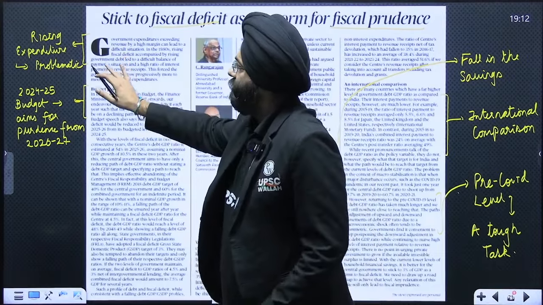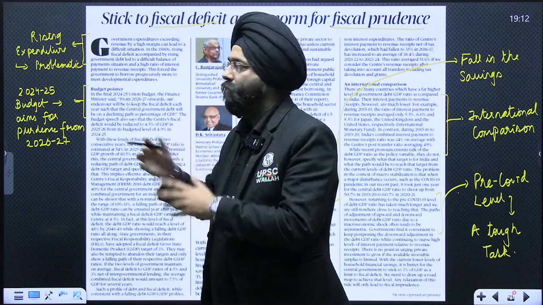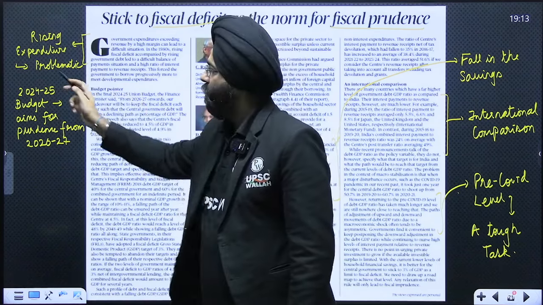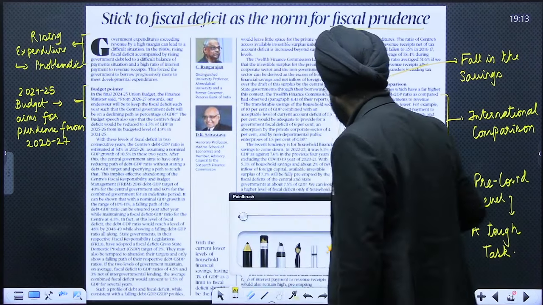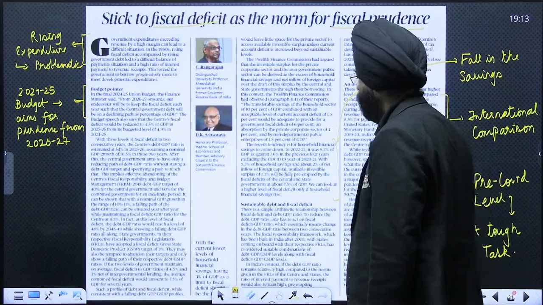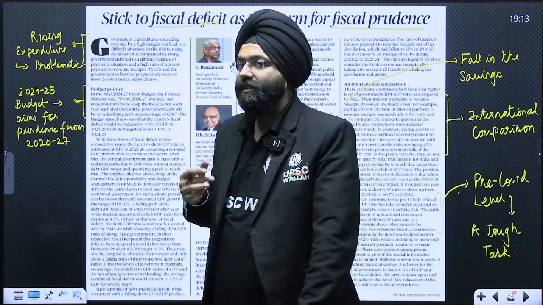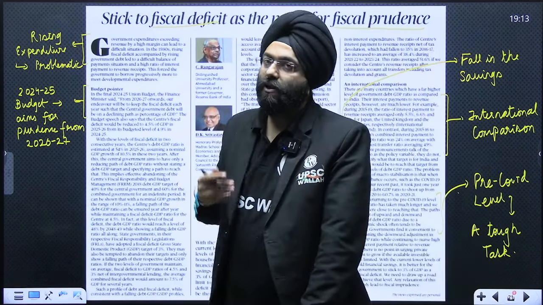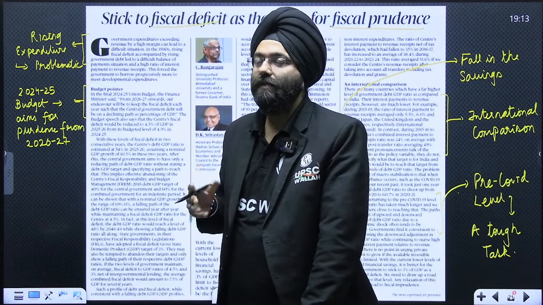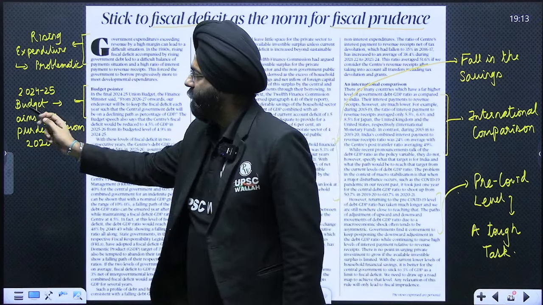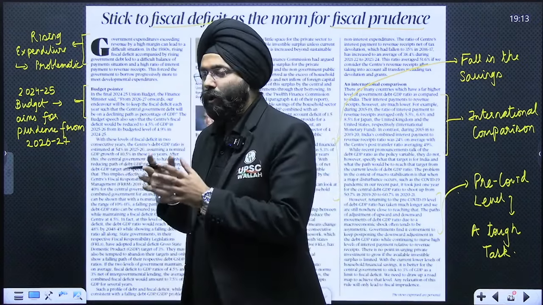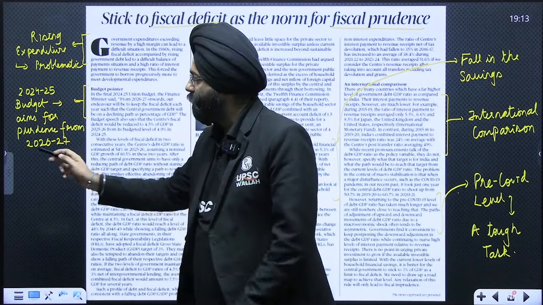Over here, the article mentions that there is a problem of rising expenditure. Why problematic? Please remember, during the 1990s, we saw a similar trend, where rising expenditure was there, but the income was not there. So it will lead to a crisis if similar conditions continue. So what happens is the Budget 2024-25 aims for prudence, or the proper management of these targets, by 26-27.